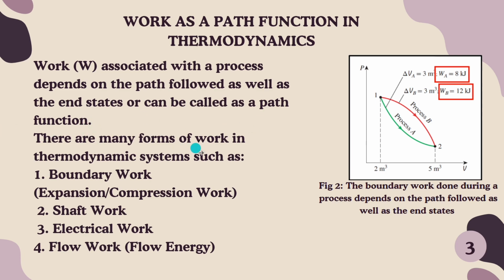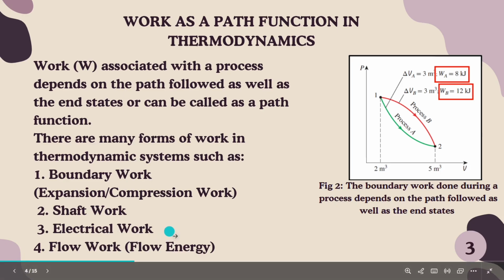There are many forms of work in thermodynamic systems, such as boundary work, expansion or compression work. Boundary work is commonly represented by the symbol WB. Then shaft work. Shaft work, what is it? It's the work done by a rotating shaft, like in turbines, engines, and fans, etc.